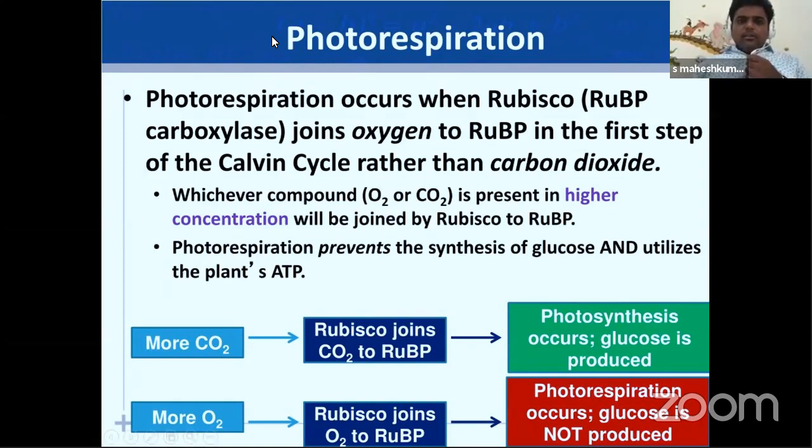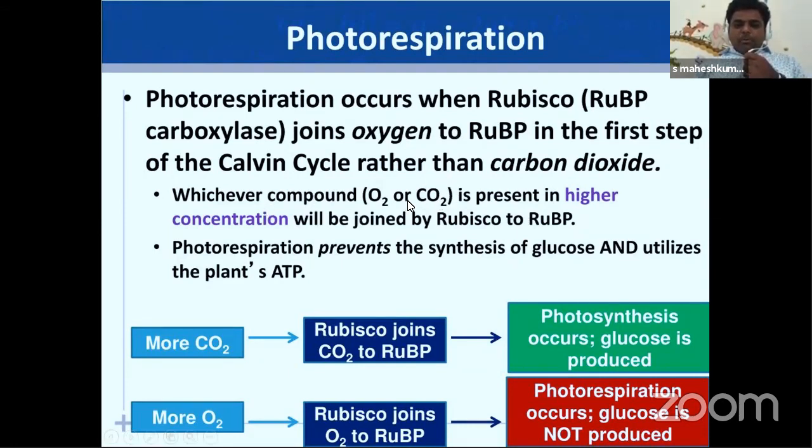Now, let us discuss photorespiration. Photorespiration occurs when Rubisco joins oxygen to RuBP in the first step. I already told you in the introduction, when the oxygen percentage is more, Rubisco acts as an oxygenase. The Rubisco will do the oxygenation process and receive oxygen. It will convert into a 2-carbon compound, glycolate. That's why this cycle is also called the C2 cycle.